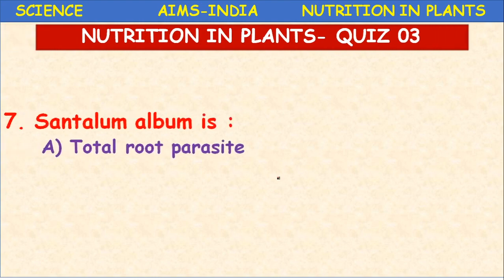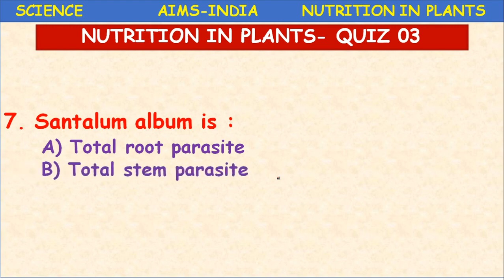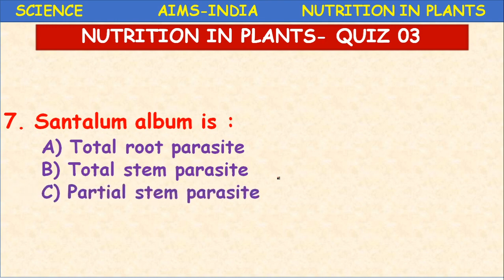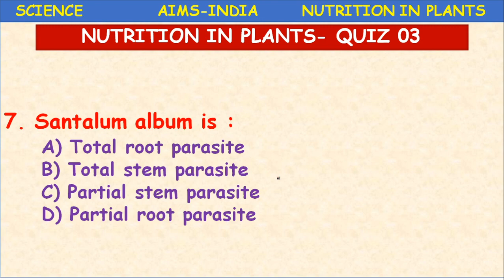Santalum album, sandalwood: a total root parasite, total stem parasite, partial stem parasite, or partial root parasite.